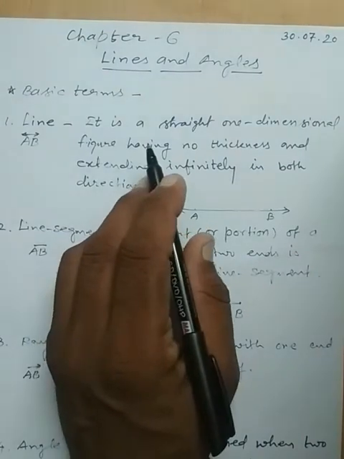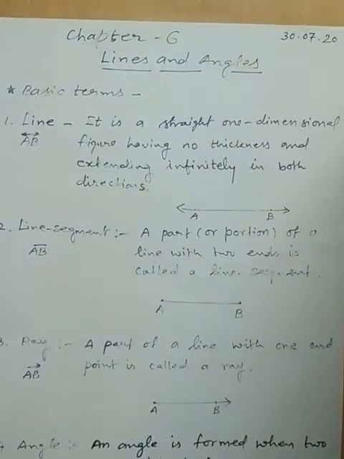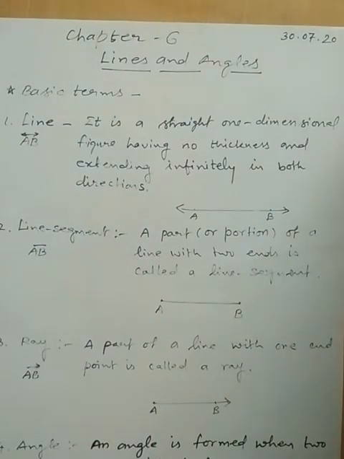Chapter 6 is lines and angles. In geometry, our first topic is this, and today we are taking some basic terms related to this topic. First, our topic name is lines and angles, so we should start from the line.